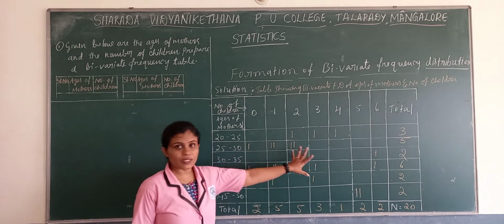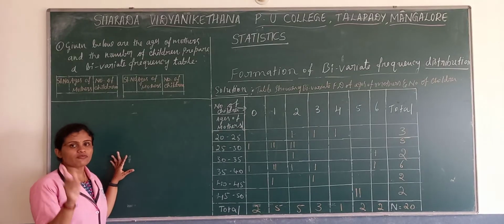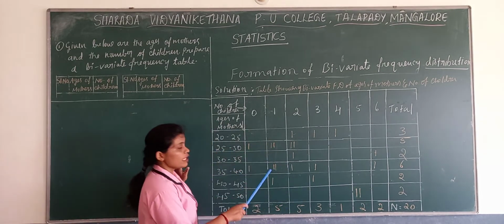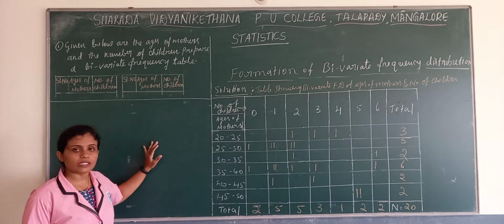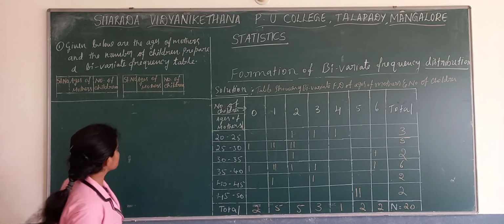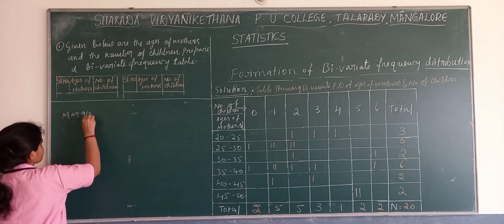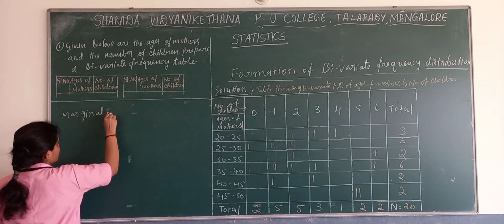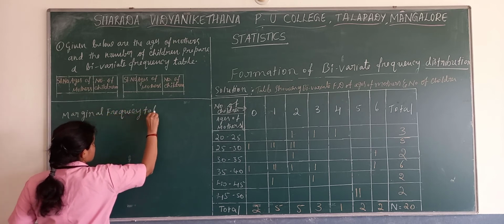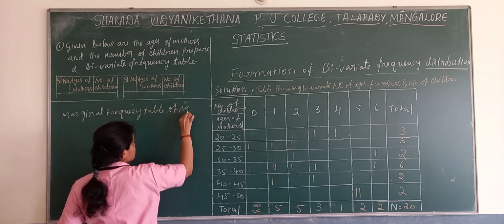Now, after preparing the bivariate frequency distribution, if we take only one variable from it, that we call a marginal frequency distribution. Firstly, we will prepare the marginal frequency table of ages of mothers.